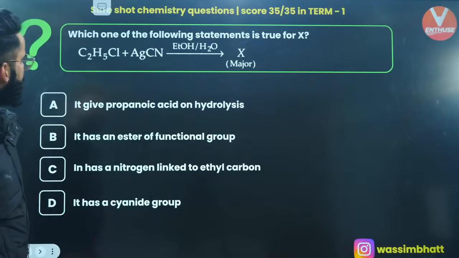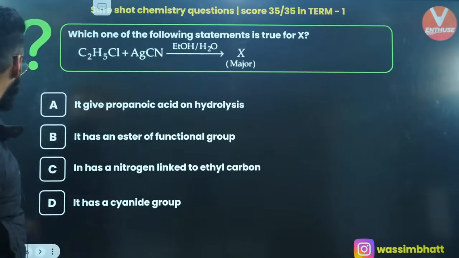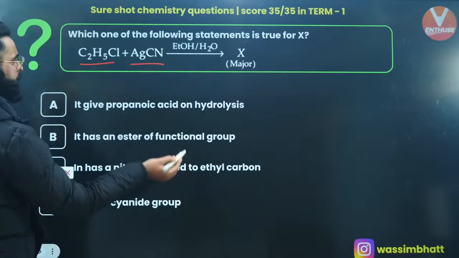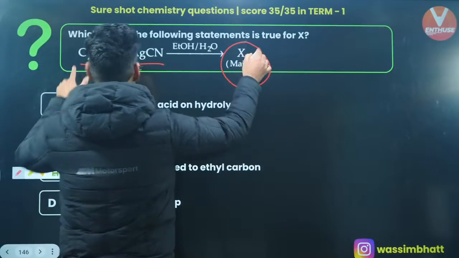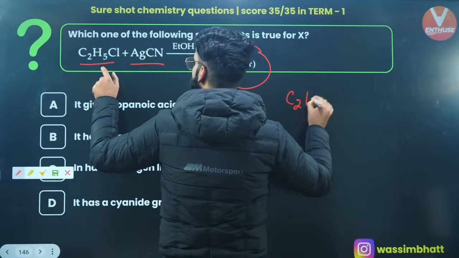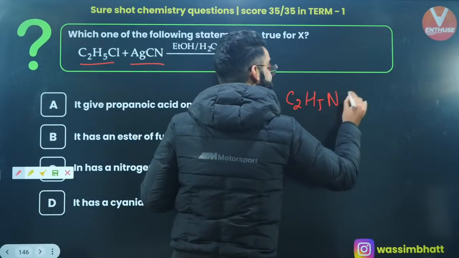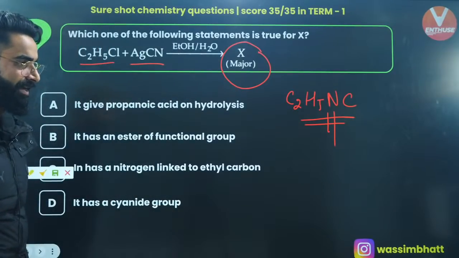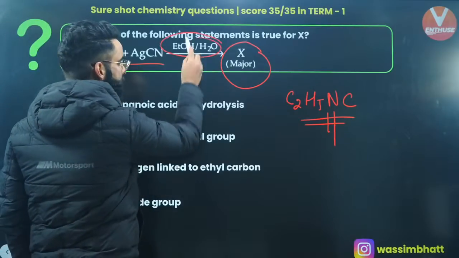One more. Which of the following statements is true? First of all, you're making this ethyl chloride react with AgCN. What is the major product which you are getting? The major product will be C2H5NC, right? It is isocyanide.